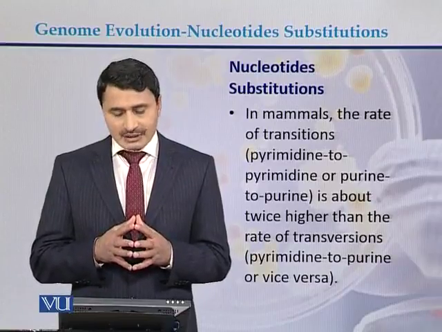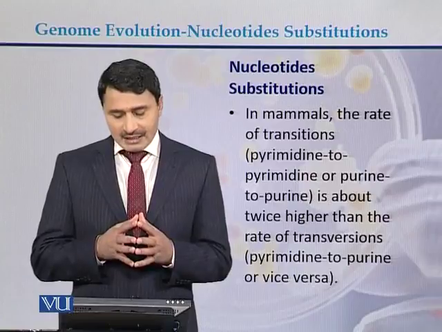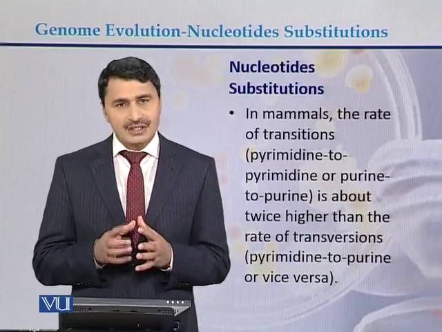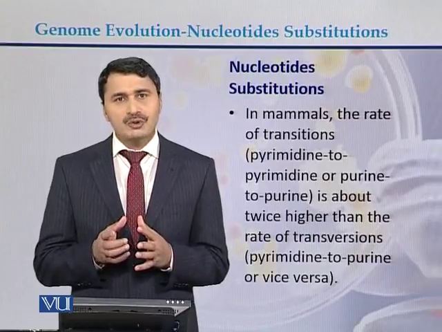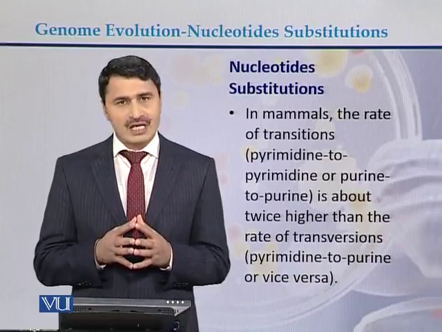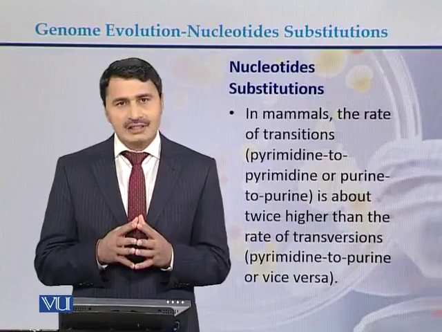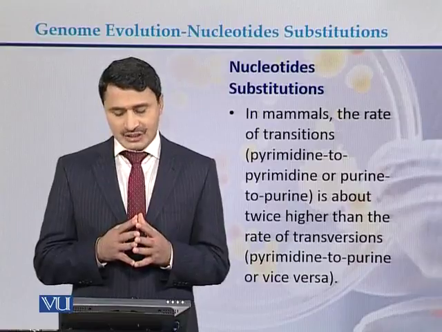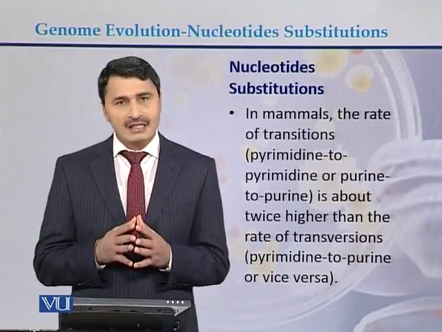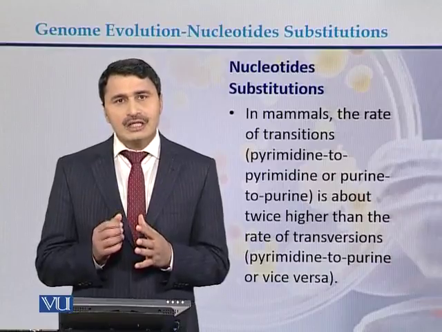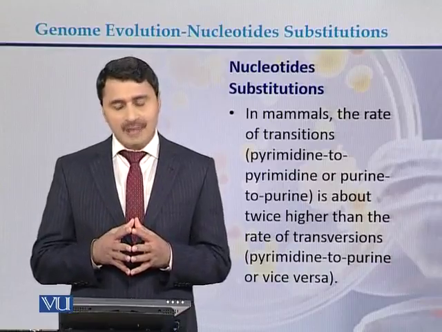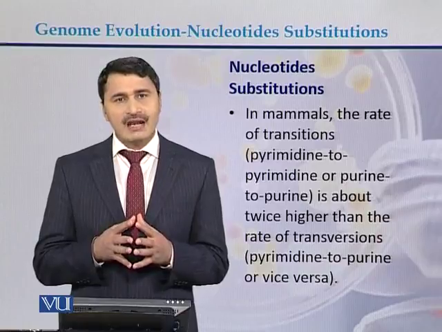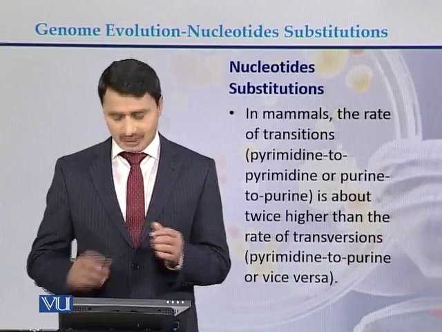In the case of mammals, the rate of transition, which is the change of pyrimidines to pyrimidines or purines into purines, is almost double as compared to transversions. So what are transversions? Transversions are the change of nucleotides from pyrimidine into purine and purine into pyrimidine. So in mammals, transition changes are almost double when compared with transversions.